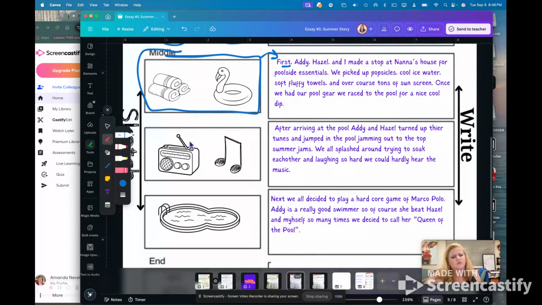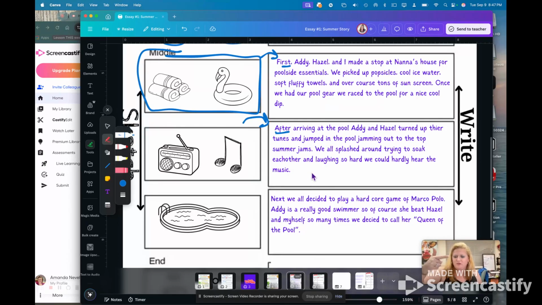Then I'm going to look at my next pictures. Okay, so I know Addie was listening to the music and they got all set up. So my next paragraph is, I think I'm going to go ahead and write about that. And I start with the transition word after. After arriving at the pool, Addie and Hazel turned up the tunes and jumped in the pool, jamming out to the Top Summer Jams. You notice I put Top Summer Jams because I don't remember the song, and that's okay. You just go with what you remember. We all splashed around trying to soak each other and laughing. There's an error right there too. Miss Snowball, see if you can catch them. Laughing so hard, we could hardly hear the music.